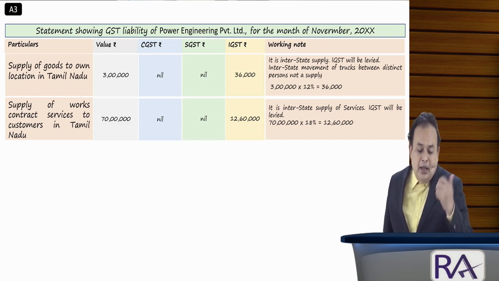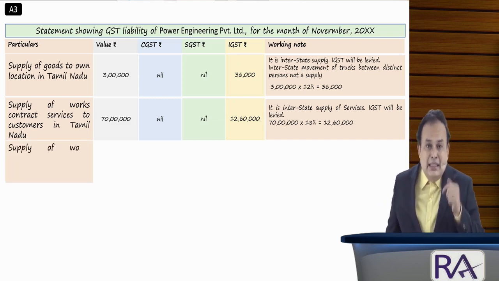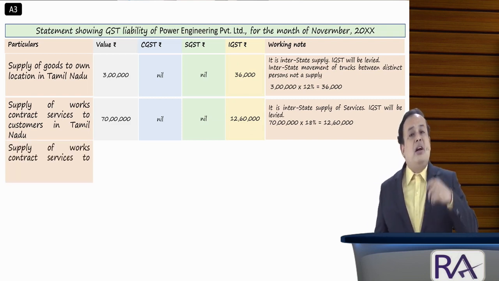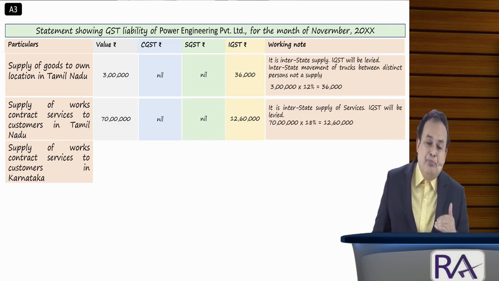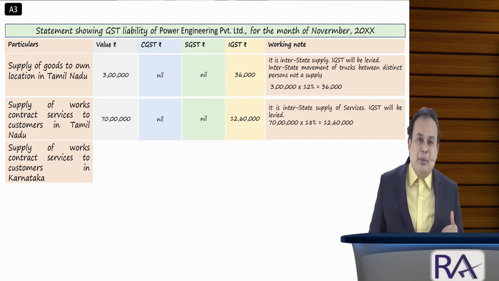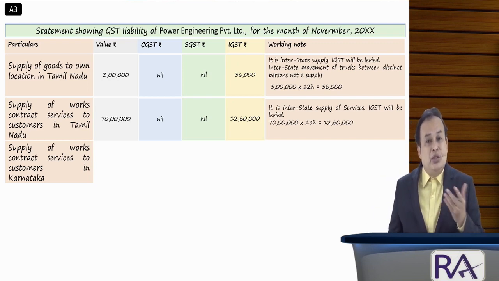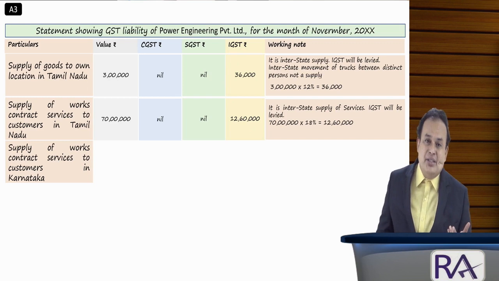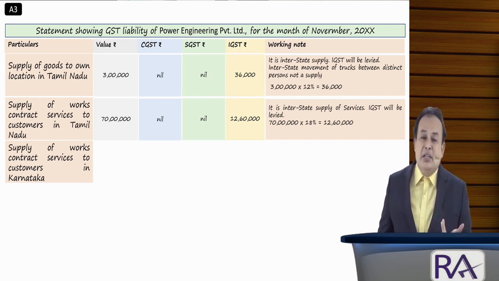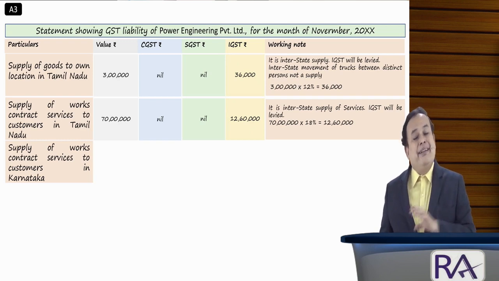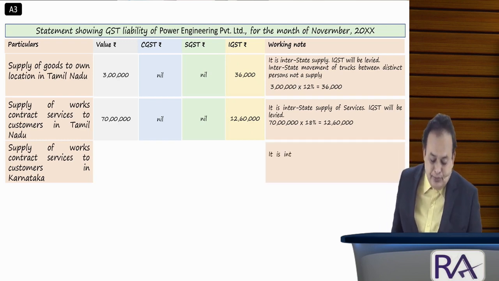Further, in the state of Karnataka, the work contract carried out in point C, which is completed in point E in the given problem, is worth rupees 12 lakhs of work contract services, where CGST and SGST at 9% and 9% respectively will apply.